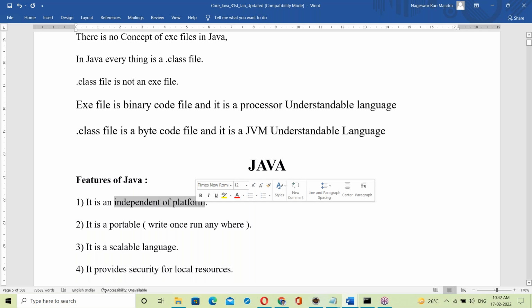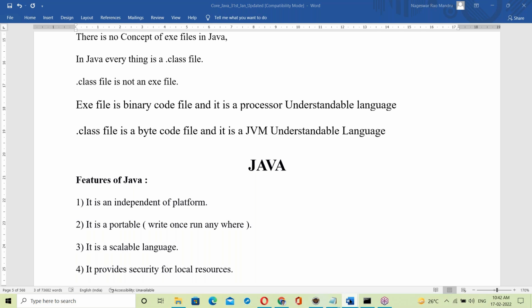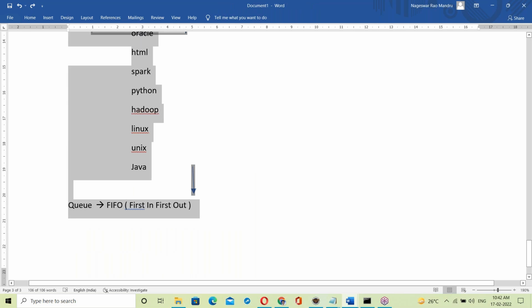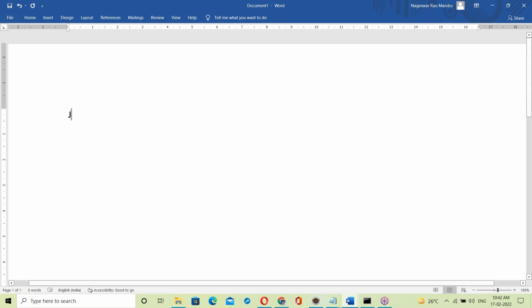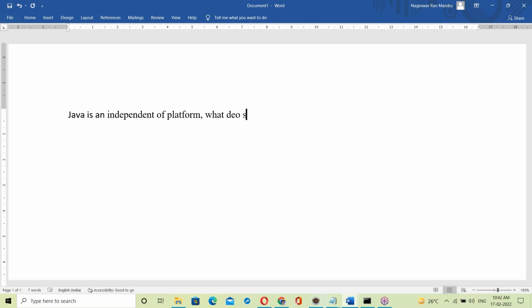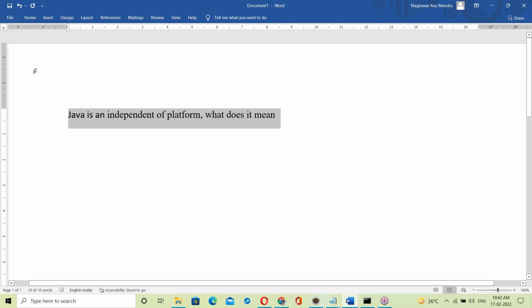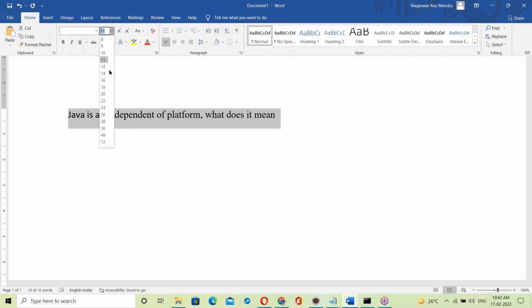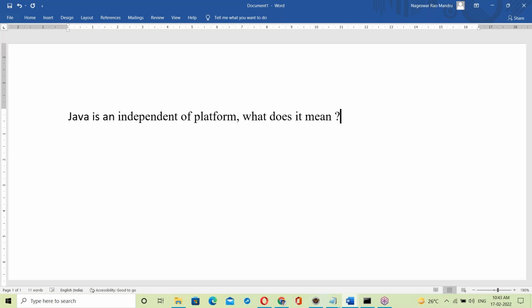Yes, independent of platform. What is independent of platform? Let us talk about independent of platform. Java is independent of platform. So what does it mean here? It's independent of platform. What does it mean?